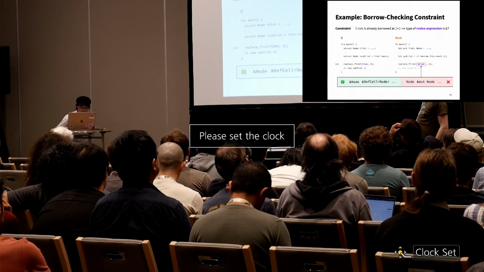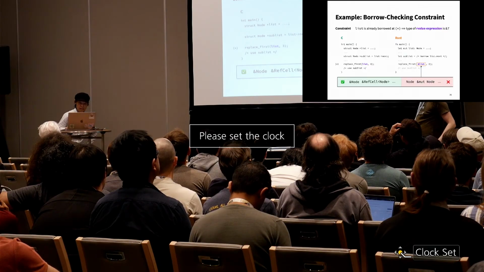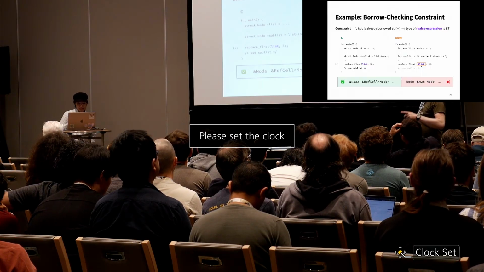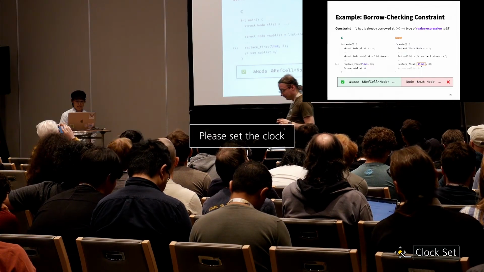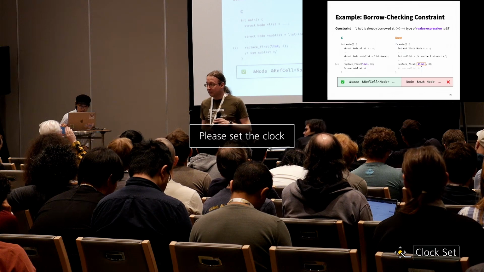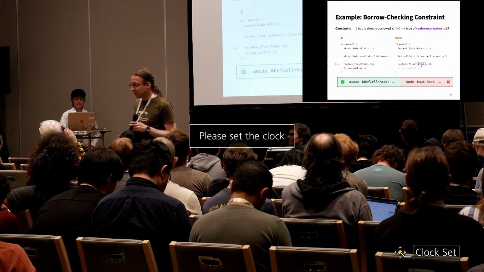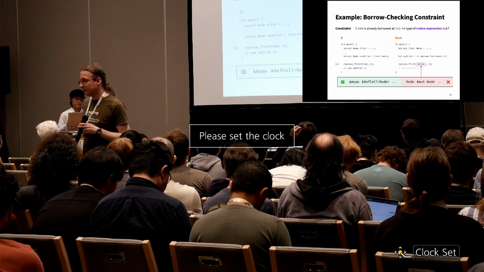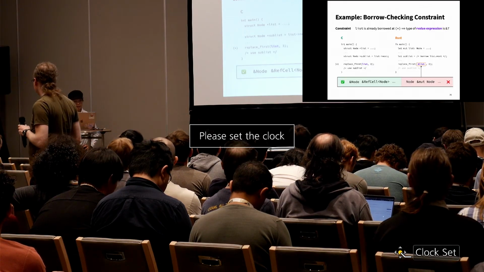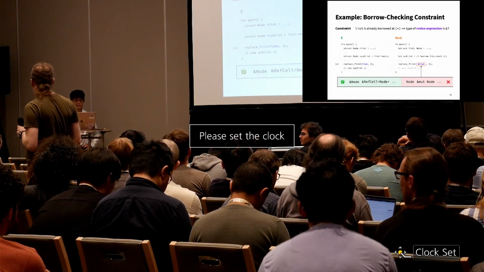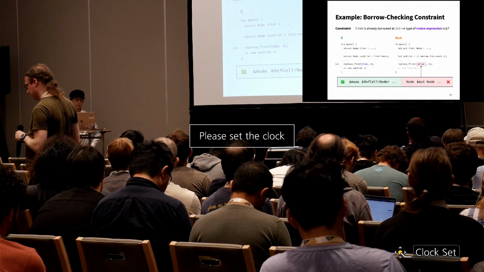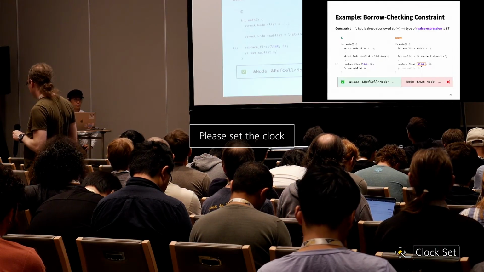Let's see what's going on. It could be a correct translation depending on what the type of list is or how the node struct is defined. It's possible to use interior mutability here to mutate the list even though it's passed into replace first as an immutable reference.